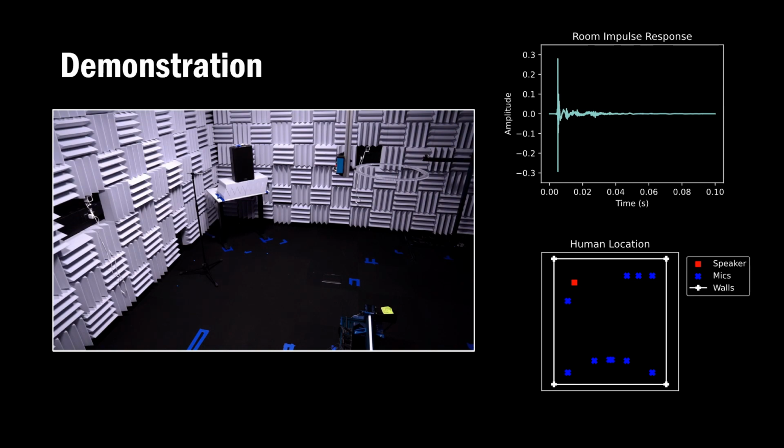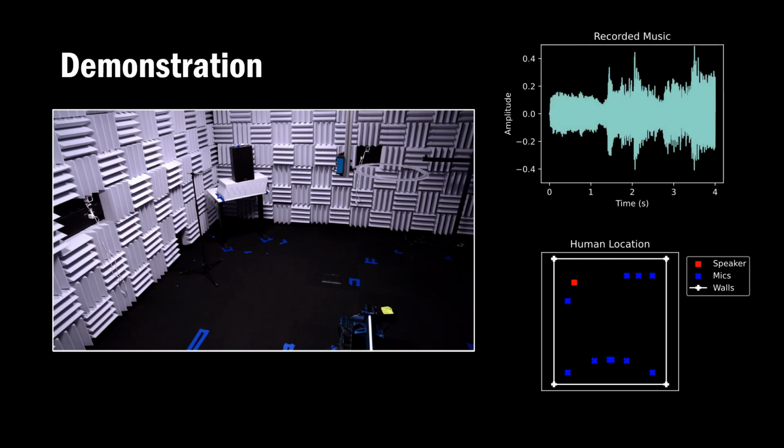One of the tasks that we also show using our dataset is detecting if someone is in a room when there is music playing in it. This is what a clip of music sounds like in the empty room. And this is what the music sounds like if the human is standing at the location in the video.